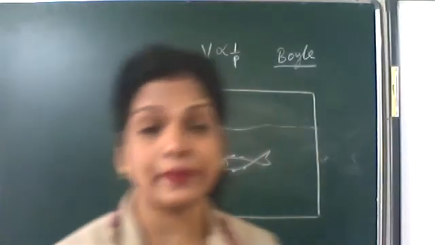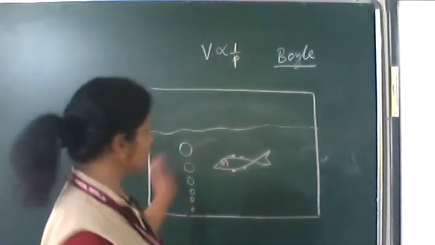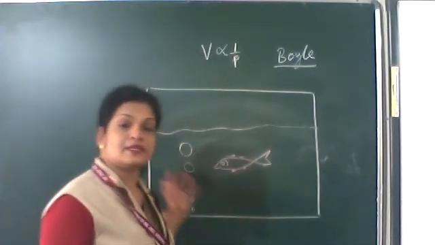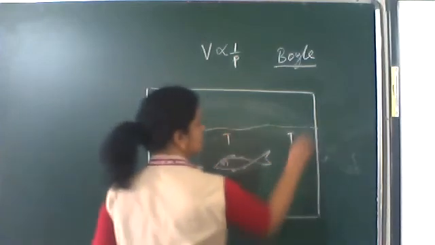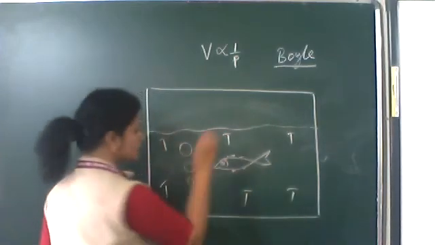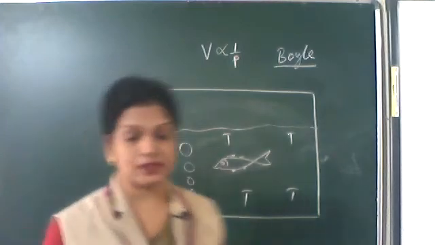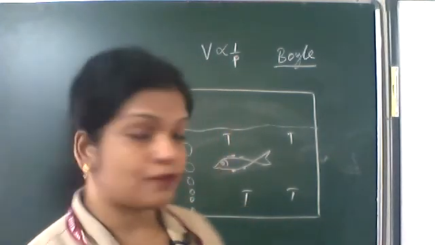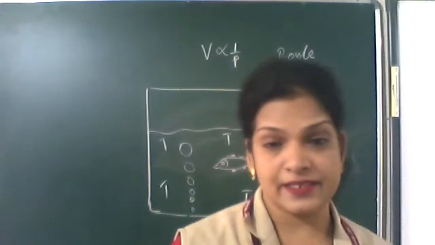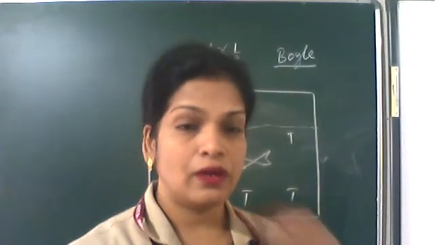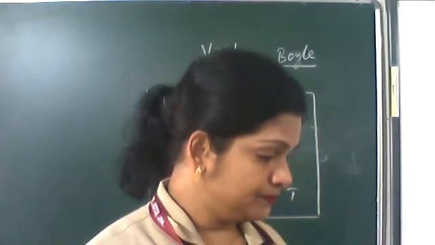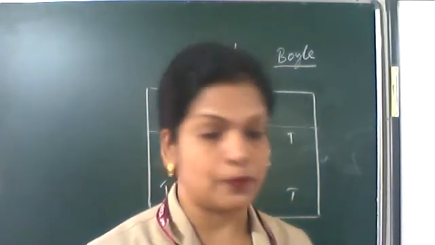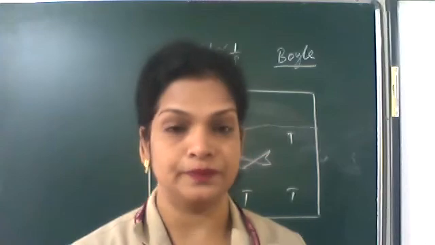at constant temperature, like the temperature of this aquarium water which is the same everywhere, the volume of a fixed amount of gas is inversely proportional to its pressure.